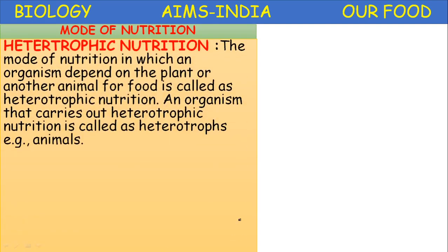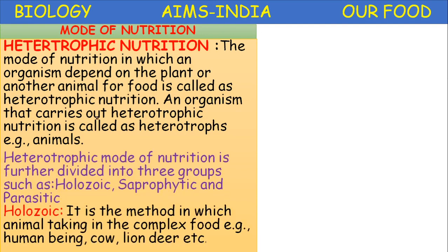Next, heterotrophic nutrition. The mode of nutrition in which an organism depends on a plant or another animal for food is called heterotrophic nutrition. And the organisms which carry out this heterotrophic nutrition are called heterotrophs. The best example, animals, including humans.